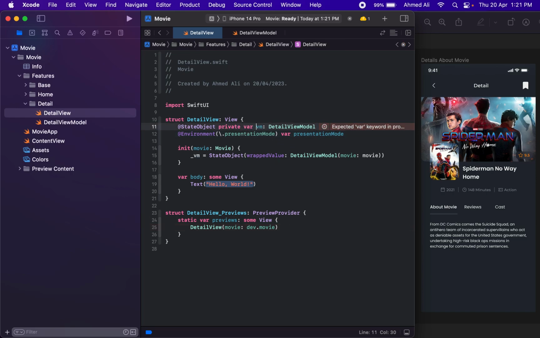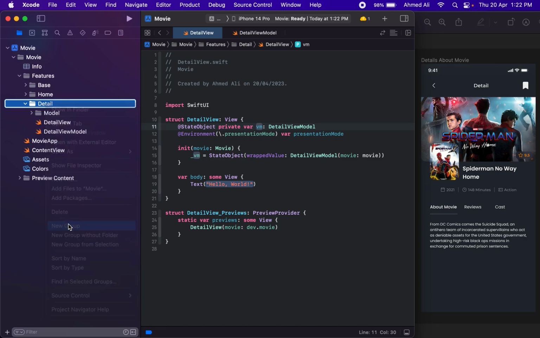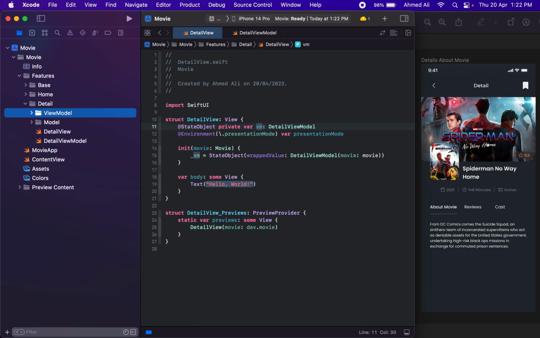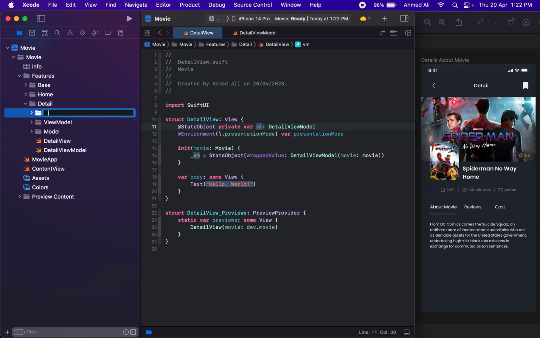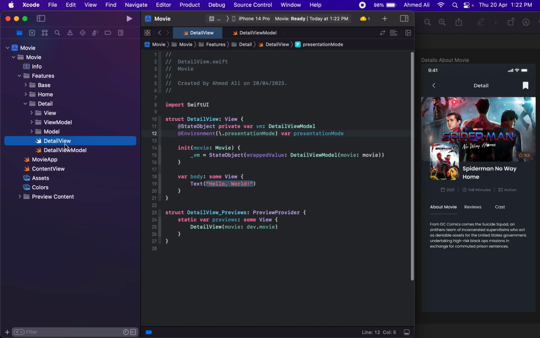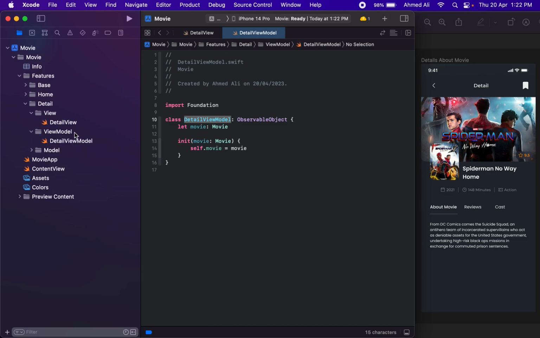Yeah, we need to provide the movie in here, and then yeah, so we can just create a few folders here. So we get a view model, let's have a view folder. So let's move them to their respective files.